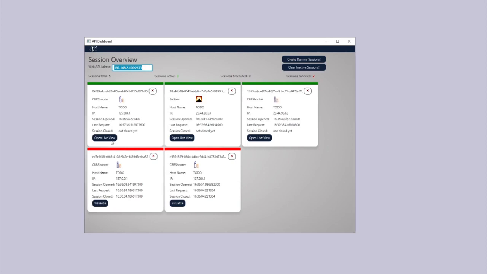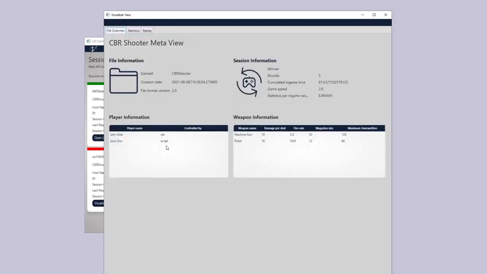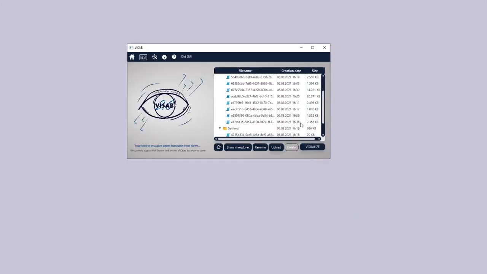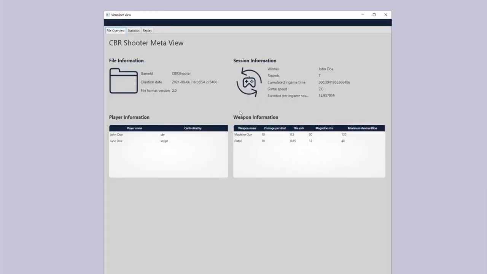machine as VISAB. Additionally, we're able to visualize a currently active session and take a live look into how the game is played out. As you can see here, the visualization functionality remains the same and has no drawback when done live. Upon closing a session, the file is stored in VISAB's workspace and can be accessed immediately out of the session view, but of course, also from the home view's file explorer.